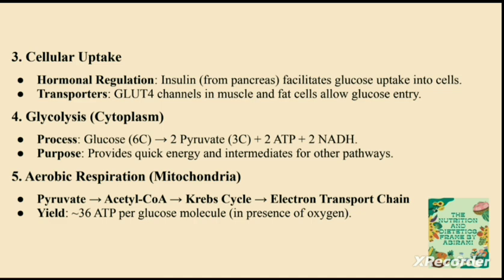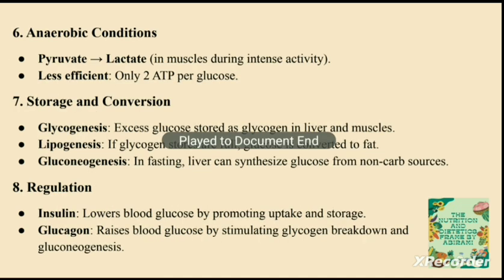If it happens in the absence of oxygen, meaning anaerobic condition, in this case the pyruvate from the glycolysis will be converted into lactate and not acetyl CoA.